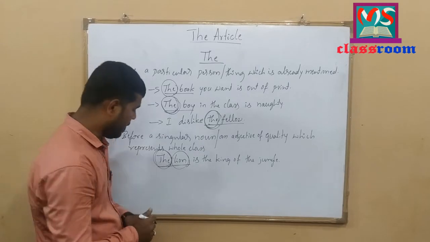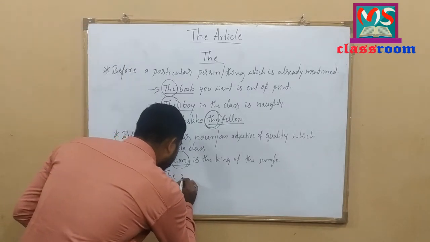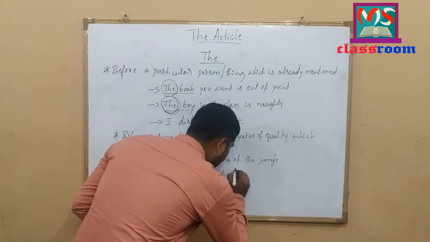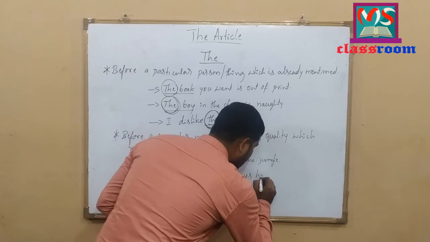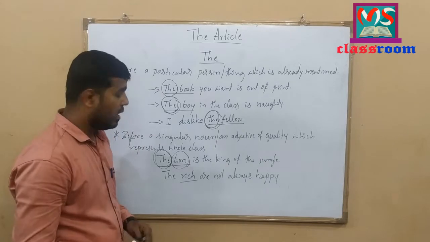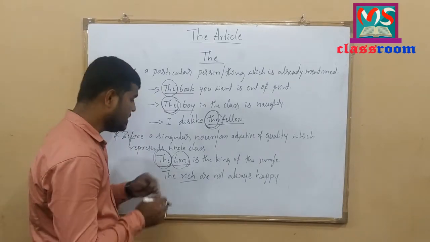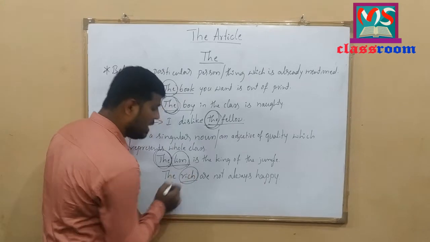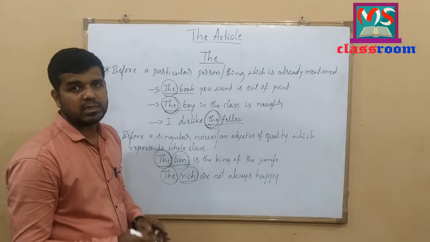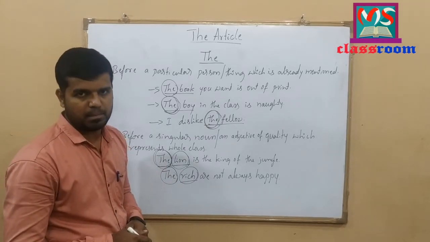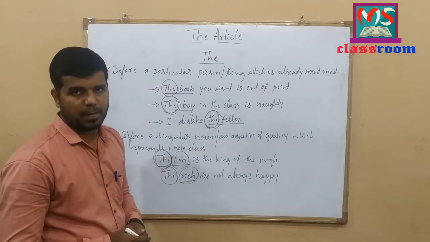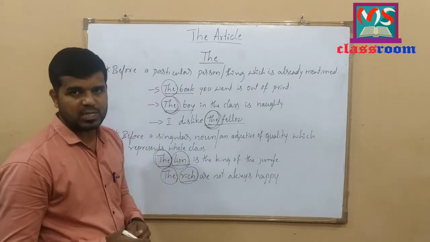Let me write one more example. The rich are not always happy. Look at the adjective rich here. Here, it is an adjective of quality, and before this adjective of quality, I have used the definite article the. Here, the rich represents the whole class of rich persons. It tells that they are not always happy. I hope you have understood this concept.